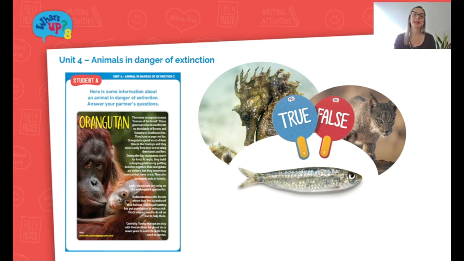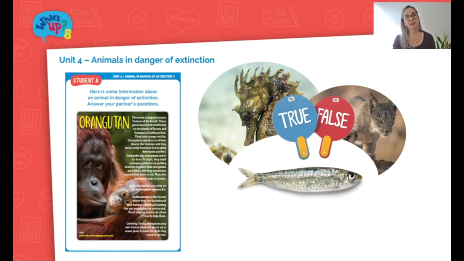Moving along, we still have another topic, which is animals in danger of extinction. So this one is related again to environments. And here we have information about an animal in danger of extinction, the orangutan. In Portugal, there are also animals in danger of extinction. So the follow-up activity suggested would be to carry out a research project or a web quest about endangered animals in Portugal.